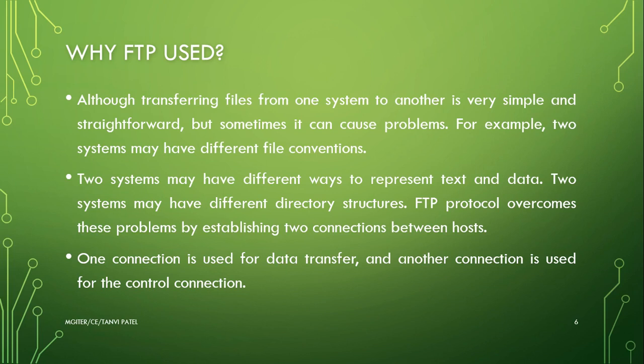Although transferring files from one system to another is very simple and straightforward, but sometimes it can cause problem. For example, two systems may have different file conventions. So, if you are transferring file from one end to another end, sometimes it causes problem due to any internet problem or any other problem, so that the other end user is not getting the file which you have transferred. So, it is one type of error which caused due to FTP. Two systems may have different ways to represent text and data. Two systems may have different directory structure.